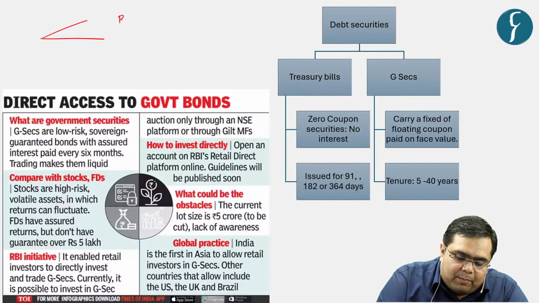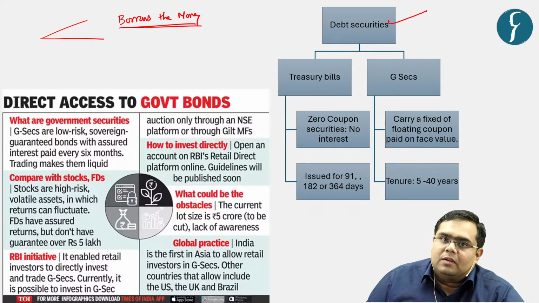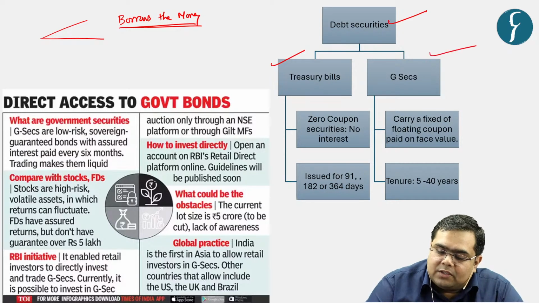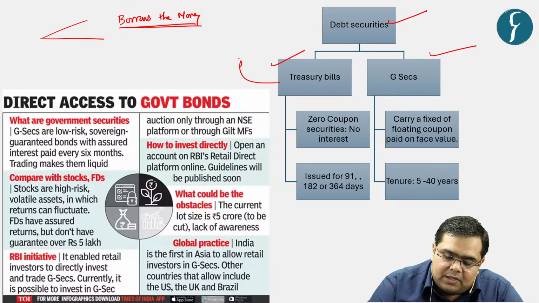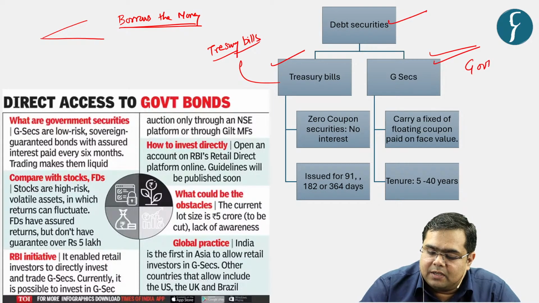Once the government borrows the money, it borrows in terms of debt securities, right? There are two kinds of debt securities that are found in India. The first one is treasury bills, and the second one is government securities.